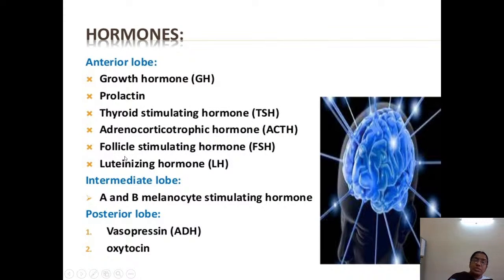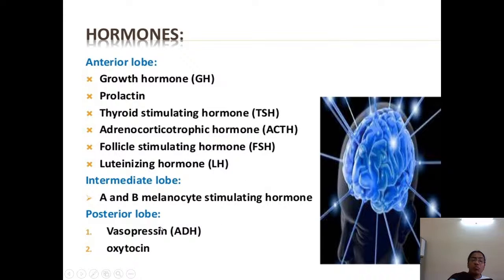So, what hormones are they secreting? The pituitary gland consists of the anterior lobe, the posterior lobe and also the intermediate lobe. The anterior lobe of the pituitary gland secretes growth hormone, prolactin, thyroid stimulating hormone, adrenocorticotropic hormone, follicle stimulating hormone and luteinizing hormone. The intermediate lobe secretes melanocyte stimulating hormone.